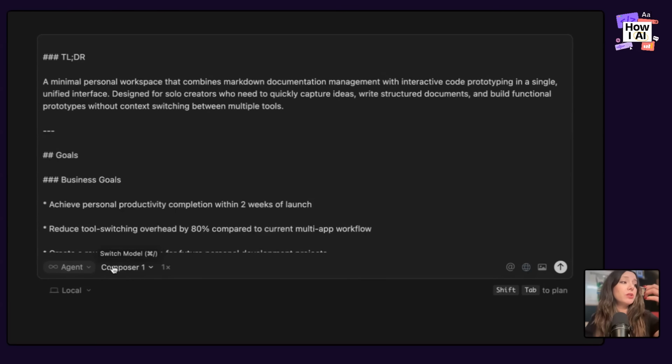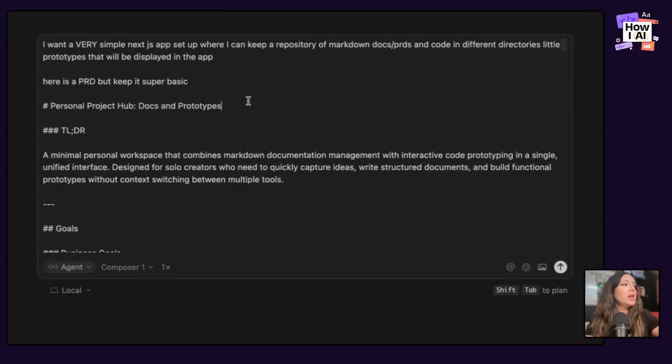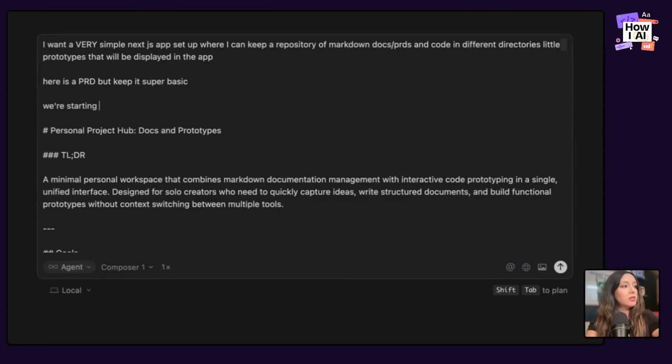The other thing I'm going to show here is I'm going to use Cursor's new model, Composer 1. The reason why is this is a mini app and Composer 1 is so freaking fast. It is fast. You guys did a good job there. Of course, you could switch what model you want to use, but we're going to use Composer 1 for the sake of this and see how far we get. Oh, I should also say up here, is PRD, keep it super basic. We're starting from scratch. So give me all the steps I need to set up and run this.